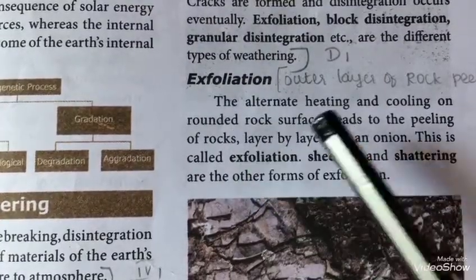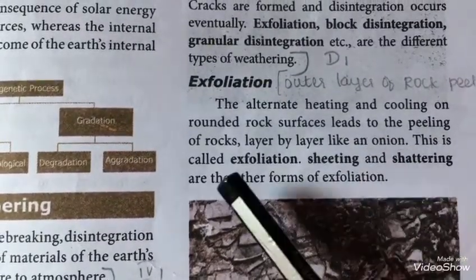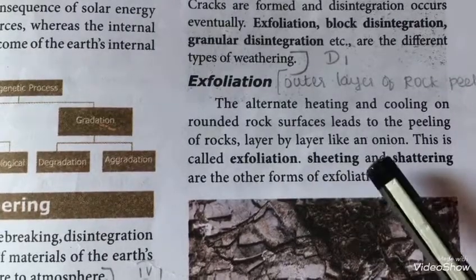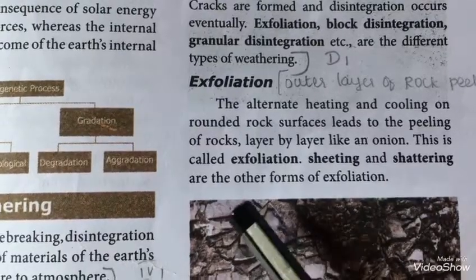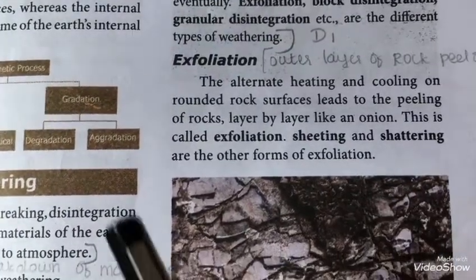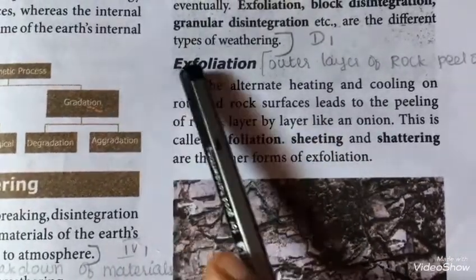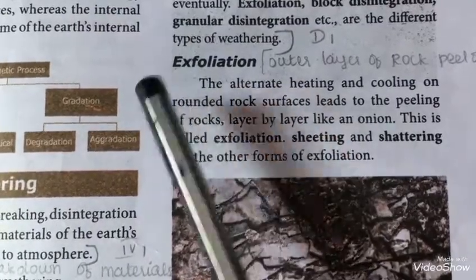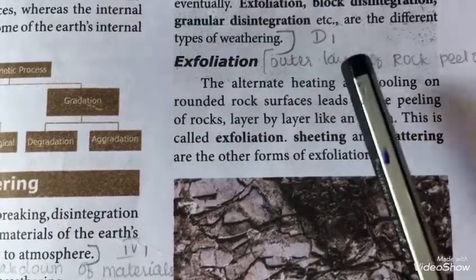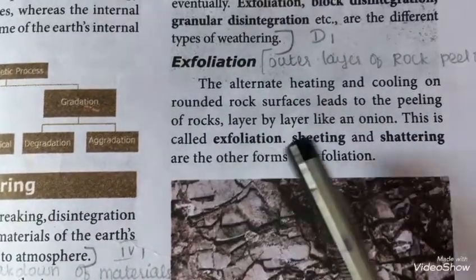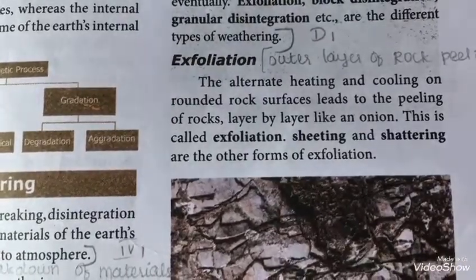Exfoliation. The alternate heating and cooling on rounded rock surfaces leads to the peeling of rock layer by layer like an onion. This is called exfoliation. Sheeting and shattering are the other forms of exfoliation. So due to the heating and cooling on the rounded rock, see, if a rock is like this, the top surface of the rock will come off layer by layer like an onion due to the heat and cool. This is called exfoliation, and sheeting and shattering are the other forms of this exfoliation.